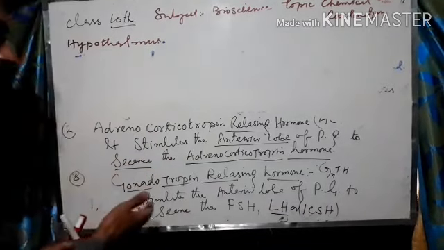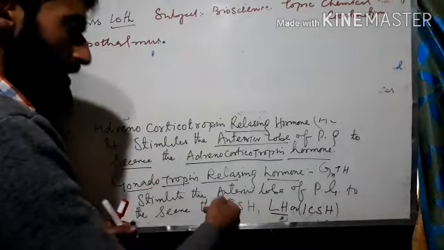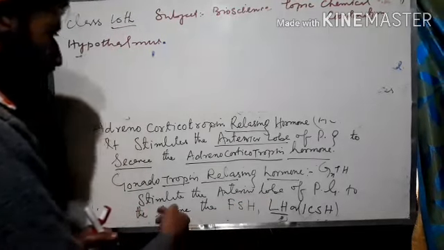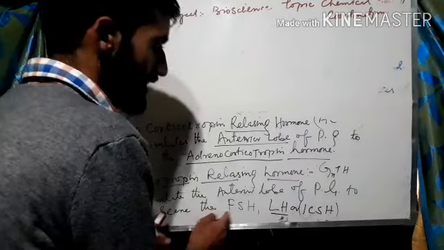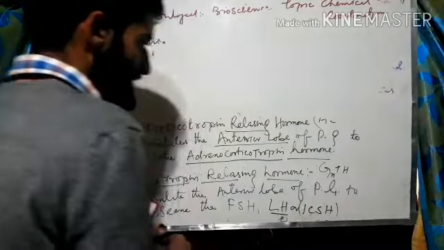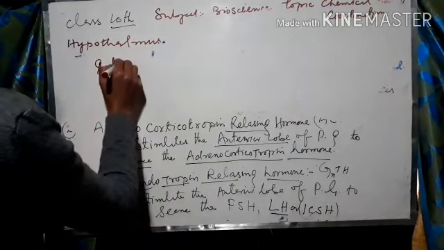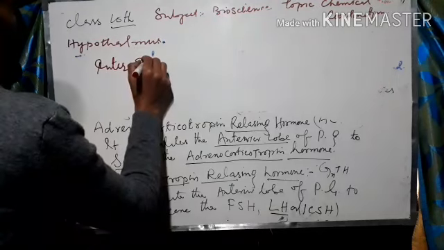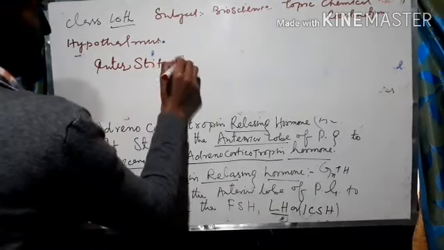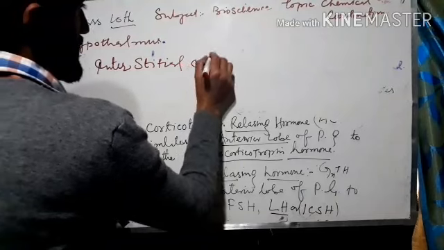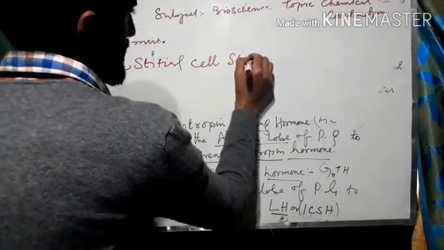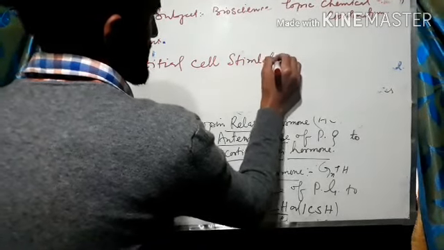Then the gonadotropin releasing hormone stimulates the anterior lobe of the pituitary gland to secrete follicle stimulating hormone, luteinizing hormone, and ICSH. ICSH means interstitial cell stimulating hormone.